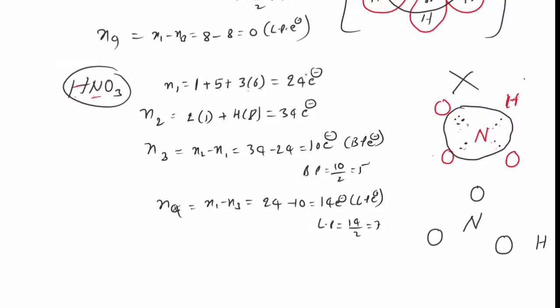Now that is why I am going like this. Now I am placing the lone pairs and bond pairs. How many bond pairs? 5. 1 bond pair, 2 bond pair, 3 bond pair, 4 bond pair, and for my convenience, the 5th bond pair. What I told you: first give the first bond pair as a single bond. If any extra bond pairs are there, you keep them as a multiple bond. Yes, one more extra is there, I kept it as a multiple bond.